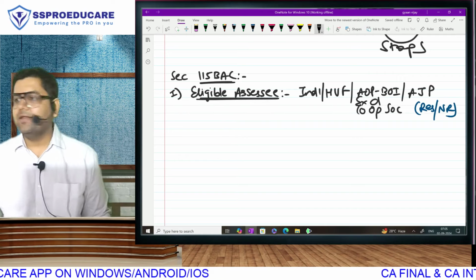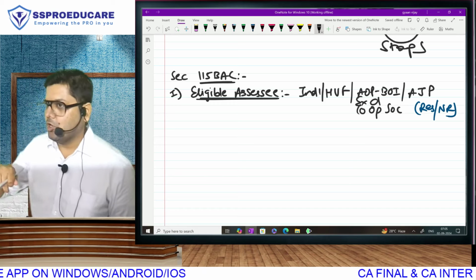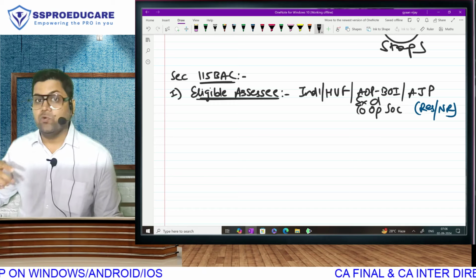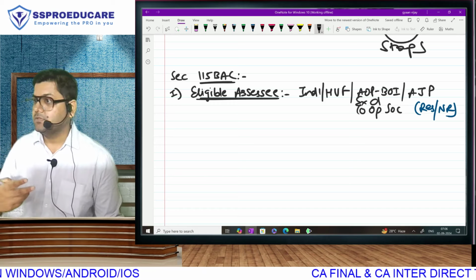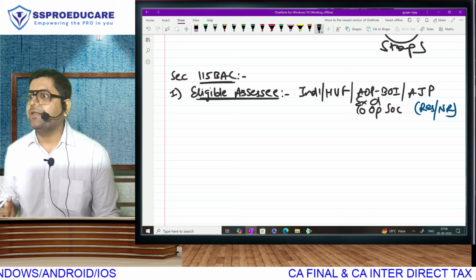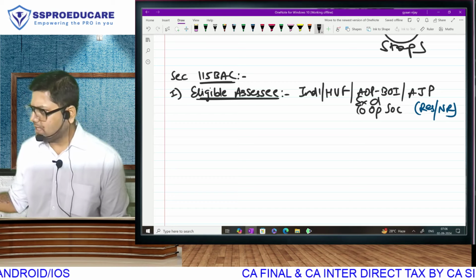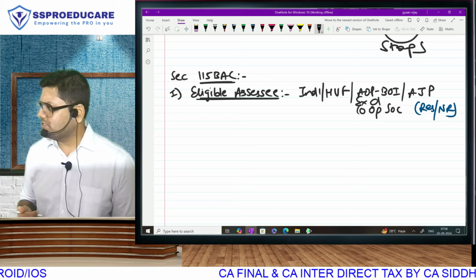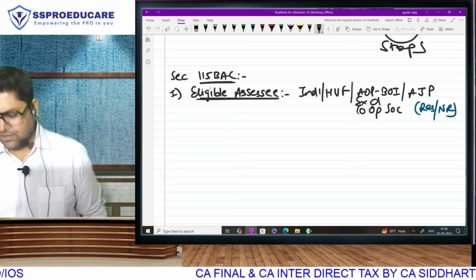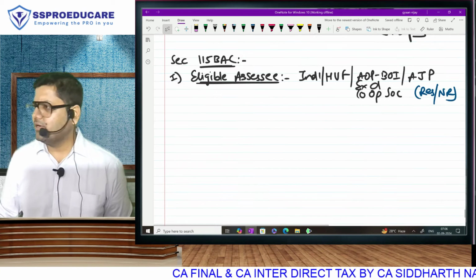See, when I write anything in black, it is what is written in the law. If I change the color to blue, it is my explanation. In red, we will obviously be writing the amendment. So that's the color scheme that we use in the class notes, and a similar scheme you will see when you get the handwritten book once ready. Okay, so yes, this is what we have already studied.